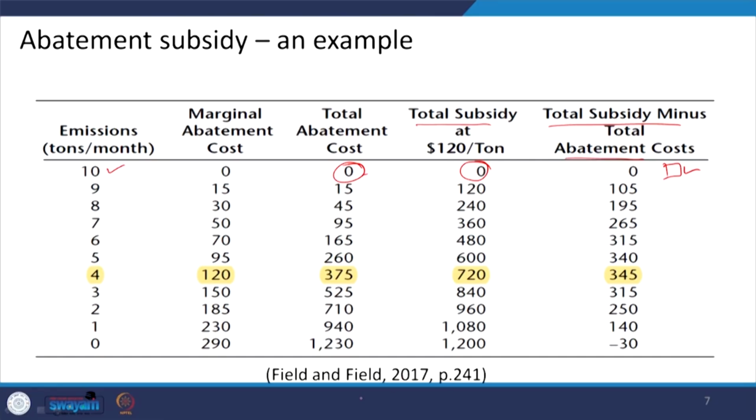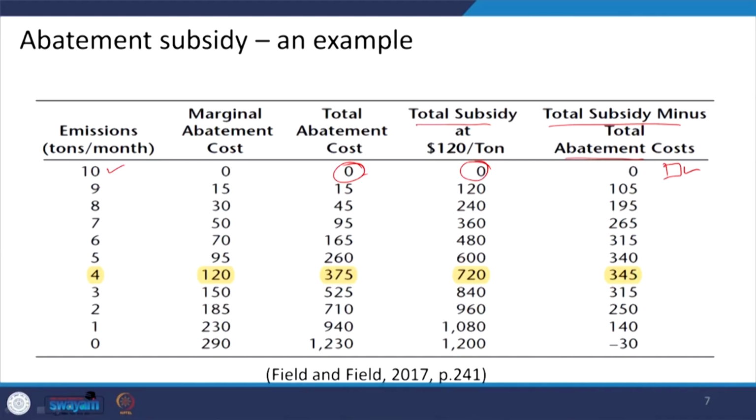But in the next month, suppose the farm has reduced its emission level by 1 unit, that is, right now it is producing 9 units. Its marginal abatement cost for reducing this 1 unit of emissions, let us say, is 15 rupees, right. So, what is the total abatement?